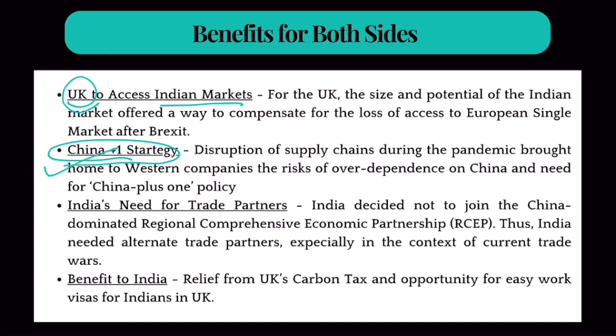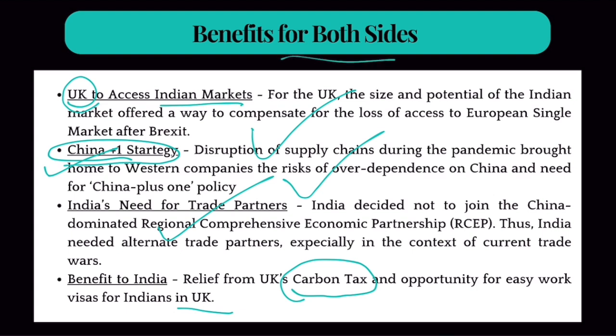Then India also needed regional partners. India also needed trade partners, because India is also suffering from these tariff wars because of Donald Trump. So India also needed a trade partner. Plus, under this agreement, UK won't charge carbon tax on imports from India, which European Union might, and more Indians will be able to get easy work visas in UK. Clear? So these are some of the preliminary benefits that experts have called out. Okay. That's all you need to know as far as this topic is concerned.